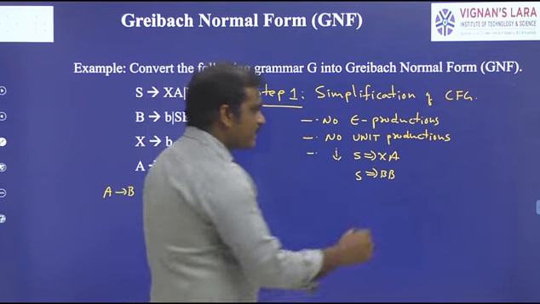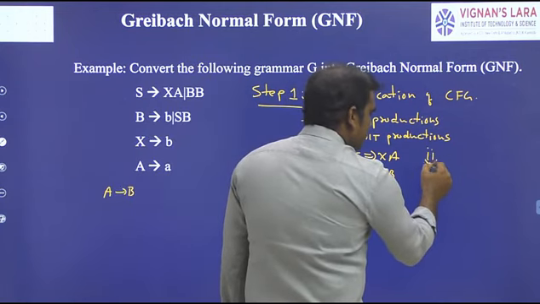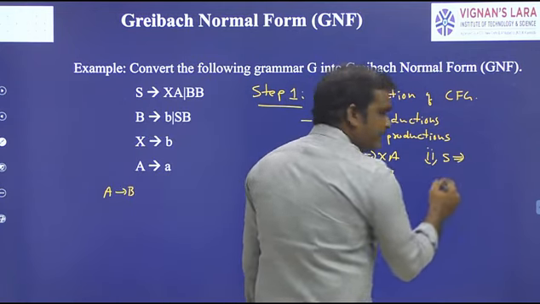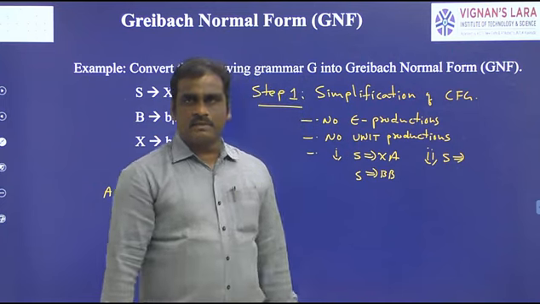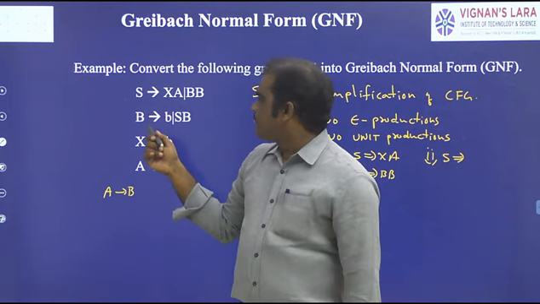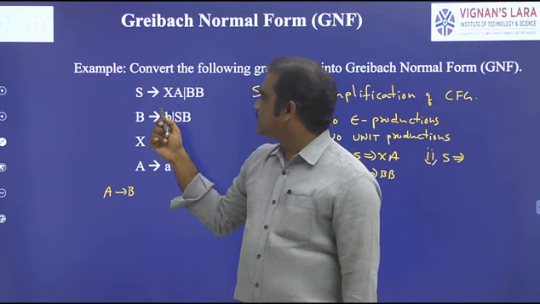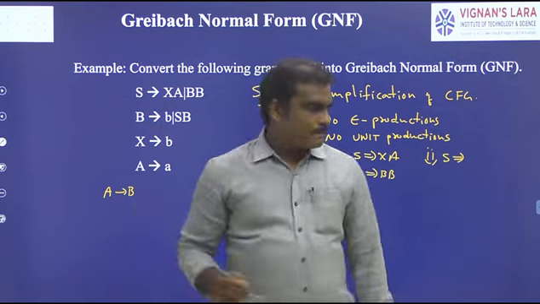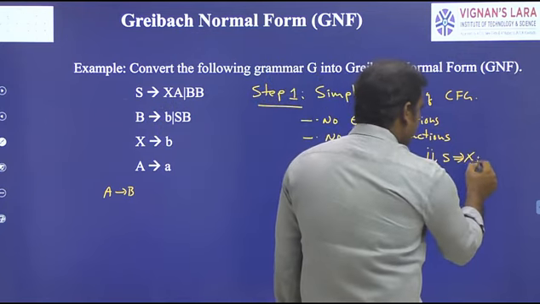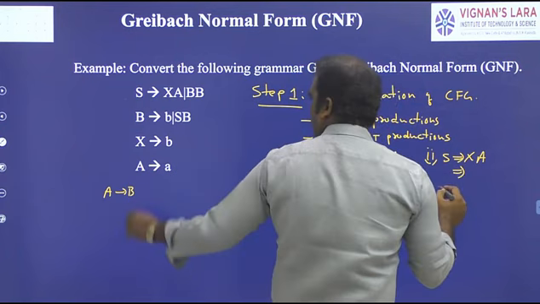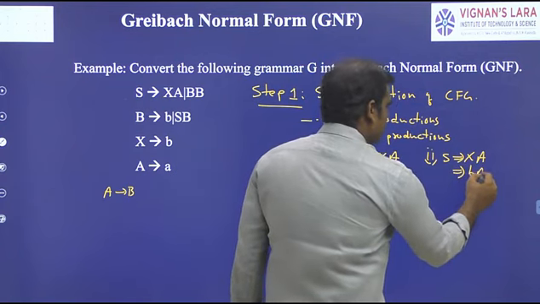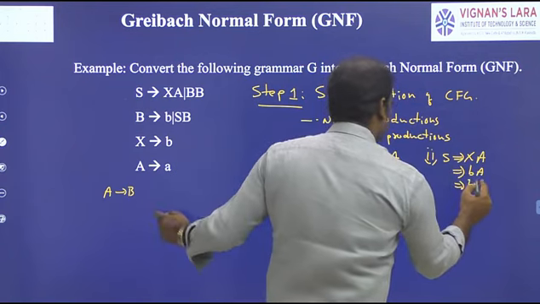And the second point is that each and every non-terminal derives a string of terminals. S derives, suppose we take XA. X derives b, and A derives small a.